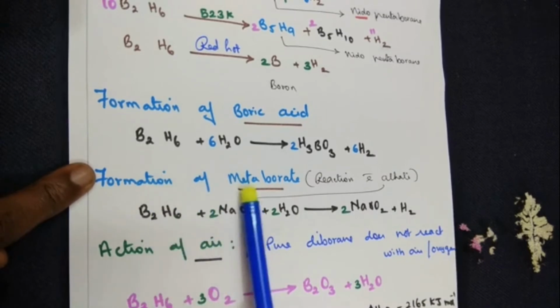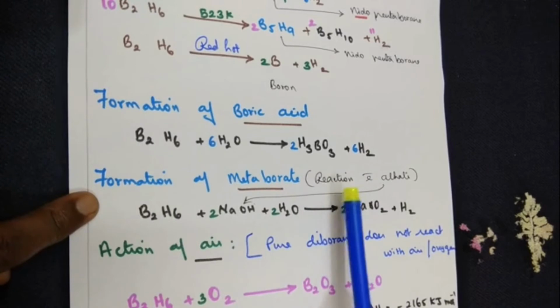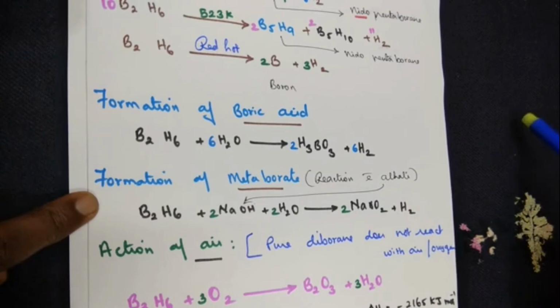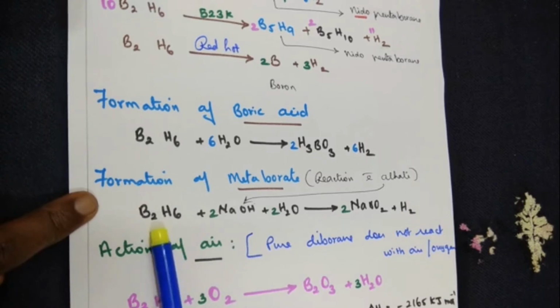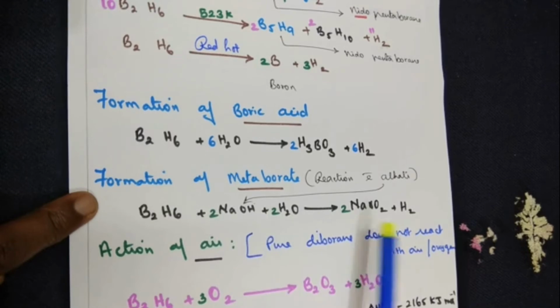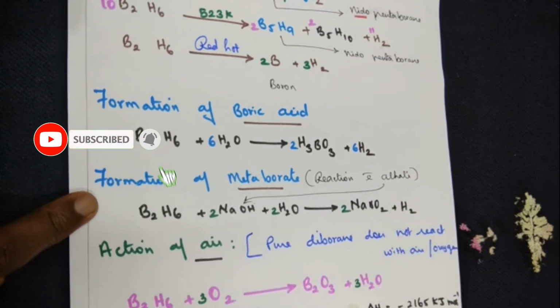Now, formation of metaborate. Do you remember metaborate, what you learnt earlier? So, this one happens when you react with an alkali. Under boric acid, you saw when you treat with 1 mole of sodium hydroxide, you get a sodium metaborate. When you treat with 2 moles of sodium hydroxide, you get a sodium tetraborate. It's something like that. Diborane, you treat with the sodium hydroxide and water. So, you get a sodium metaborate plus hydrogen is being released here.